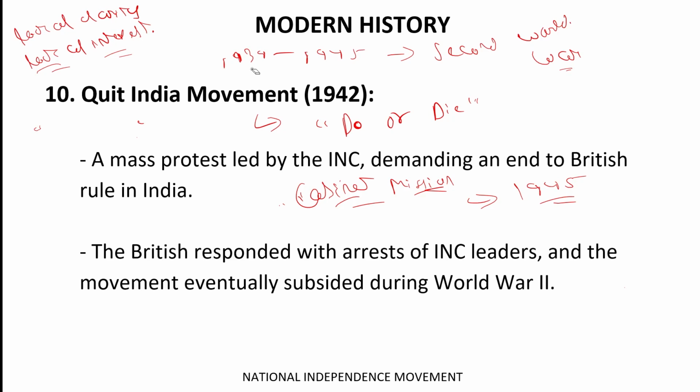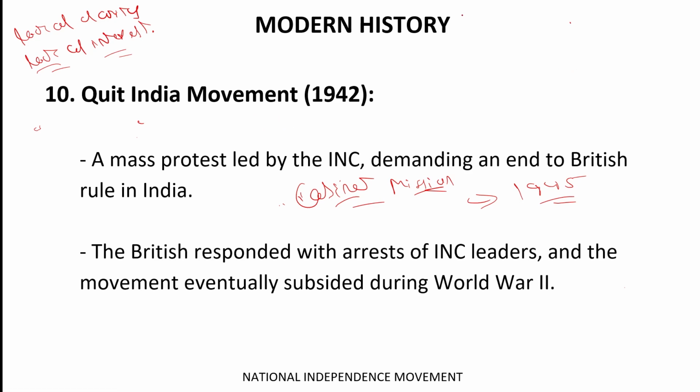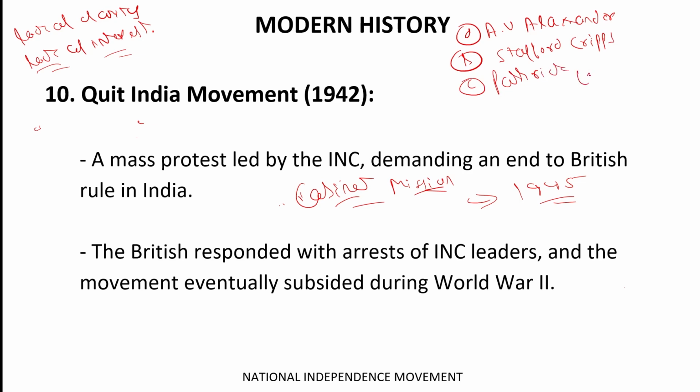Okay. And who were the members of the Cabinet Mission? The Cabinet Mission had 3 members. The first is A.V. Alexander. The second is Stafford Cripps. The third is Patrick Lawrence. Okay, so these 3 were the members of the Cabinet Mission.